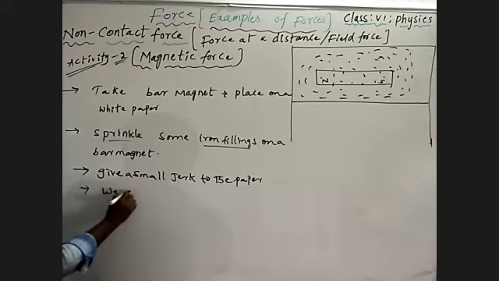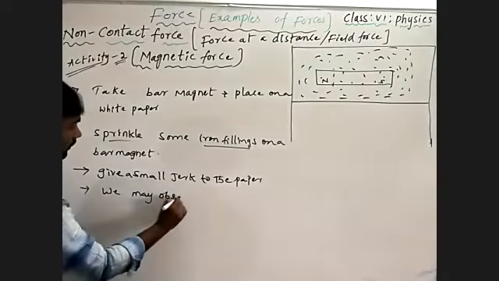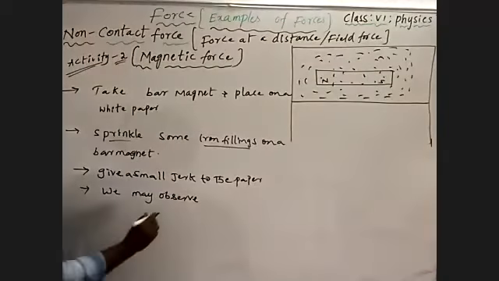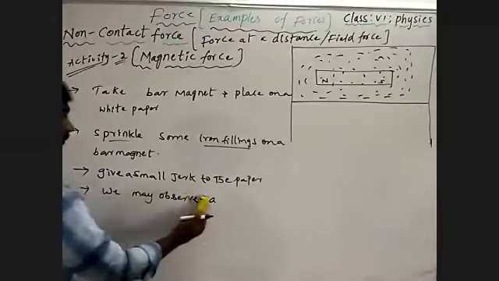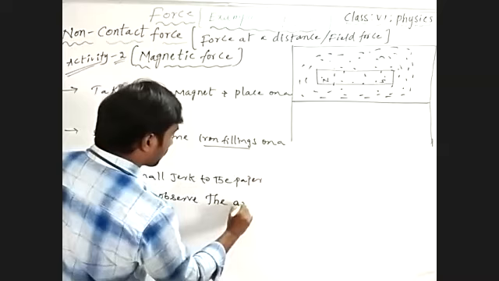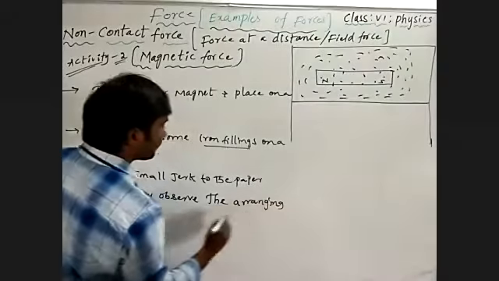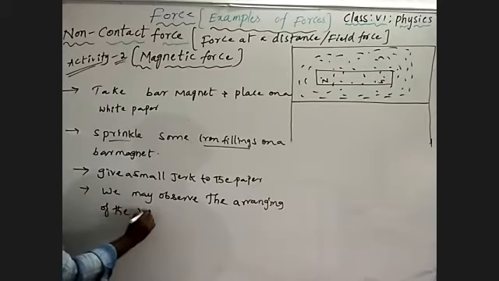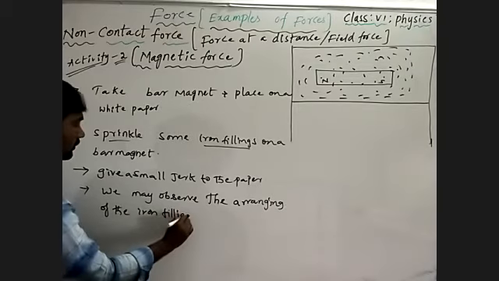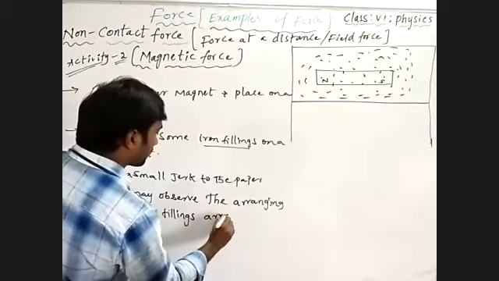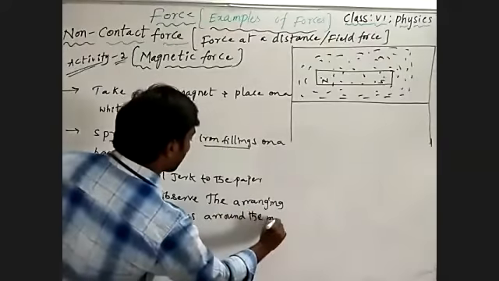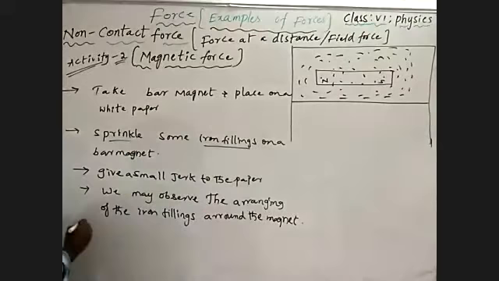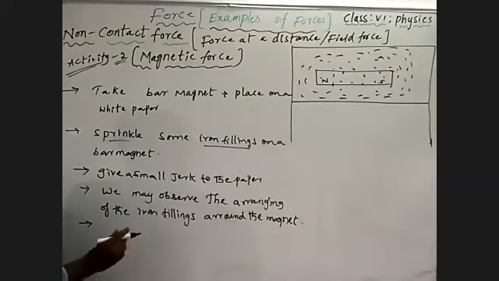We may observe the arrangement of the iron filings around the magnet. By giving this disturbance, the iron filings are arranged around the magnet, and we may observe how.